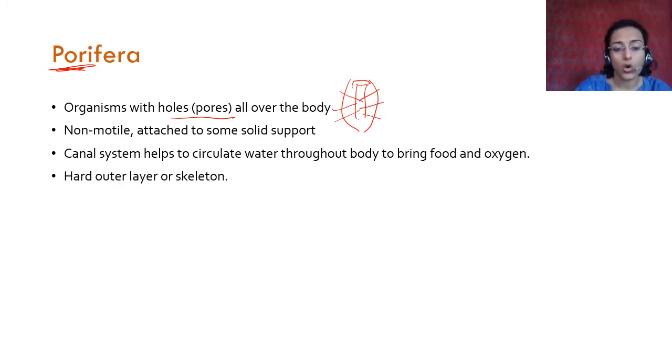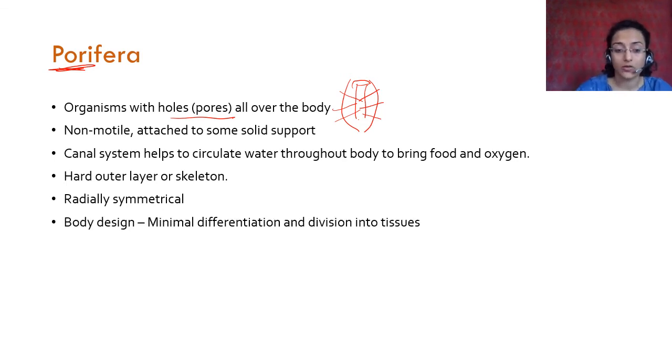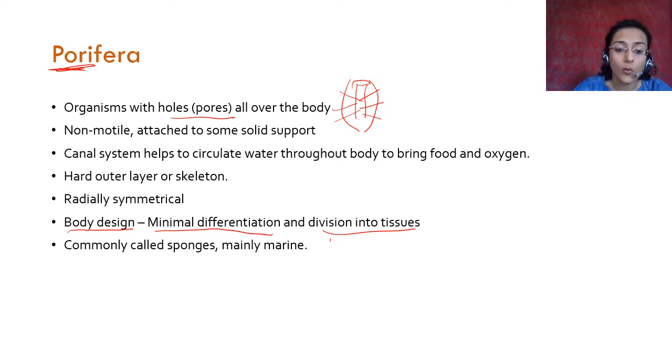There is a hard outer layer or skeleton. Okay, it is not the skeleton like we have, right? It is not as differentiated. The body is not differentiated into different tissues or into different organs. There is no tissue or organ differentiation in Porifera. These are the simplest organisms. They have only 2 layers. They are called diploblastic. So the body design is minimal. There's minimal differentiation and division. Division into tissues is also absolutely minimal. And they're commonly called sponges.